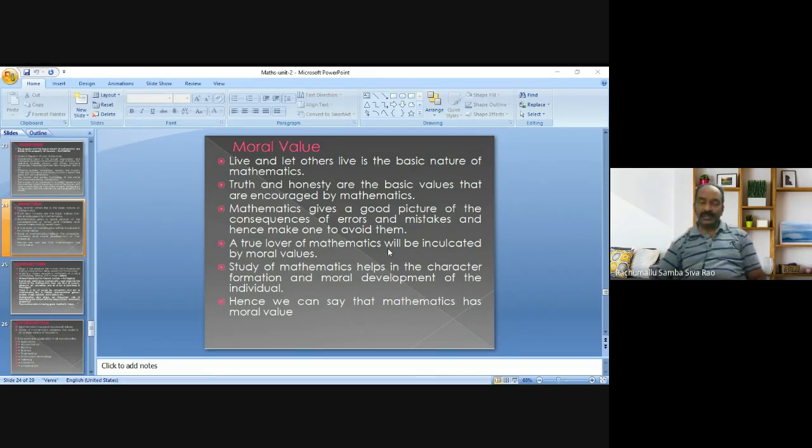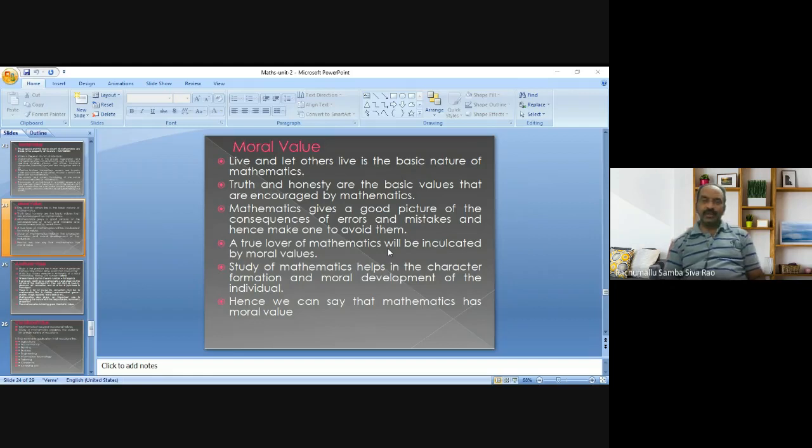So that is the importance of moral values in our life. Mathematics has that moral value. By learning mathematics, one can develop moral values in his behavior.